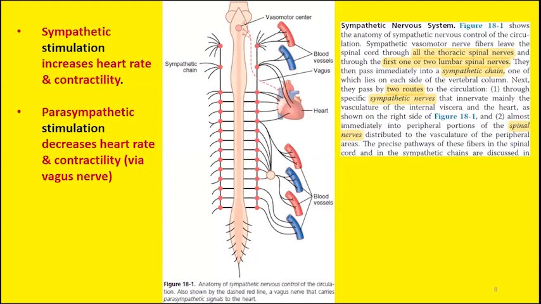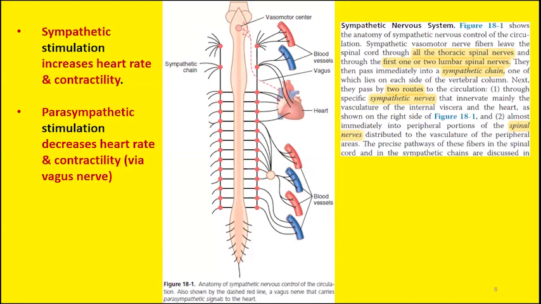All the activities of the heart will be increased. This not only includes the heart rate, but also the force of contraction of the heart, that is, contractility. So if you stimulate the heart with sympathetic nerves, this will increase both the heart rate and the force of contraction.